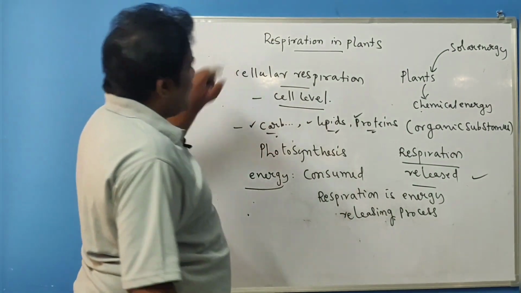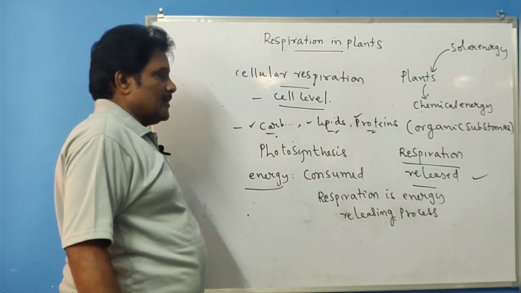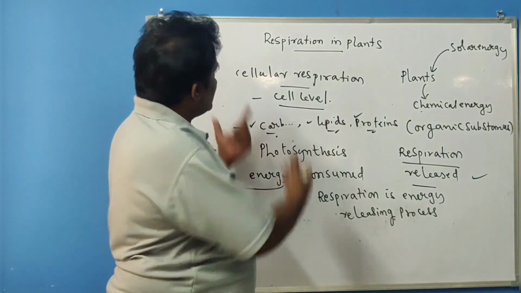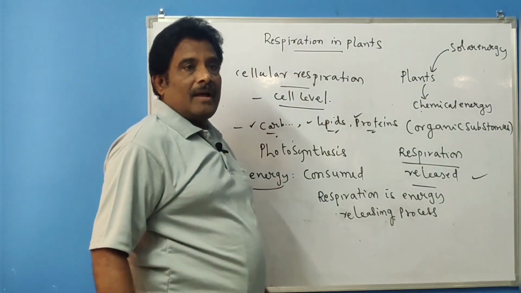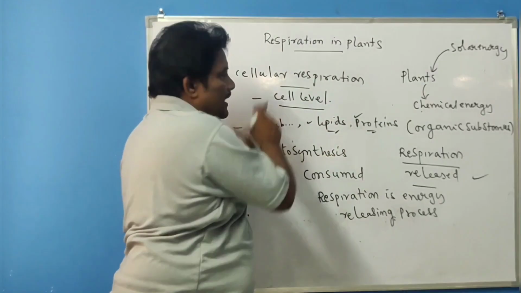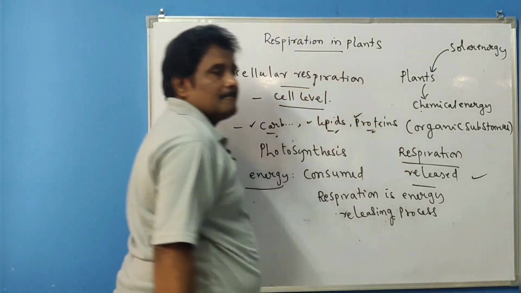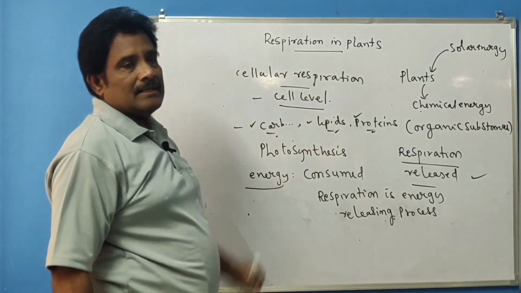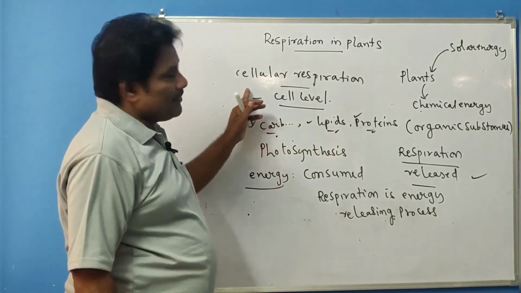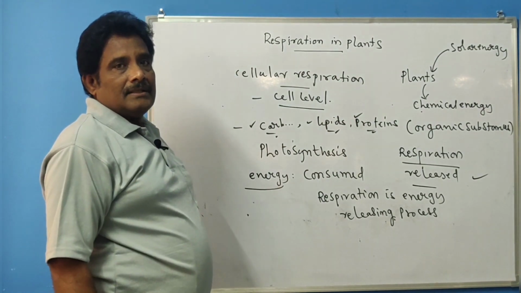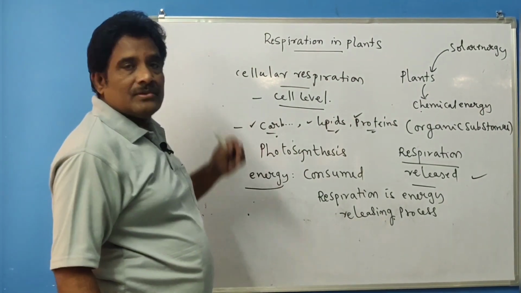Now coming to cellular respiration. What is cellular respiration? How is energy liberated? That is nothing but the process of cellular respiration. This type of respiration occurs at cell level. So let us study how cellular respiration occurs. This is a very important topic in EAMCET and also in NEET, so be careful, students.